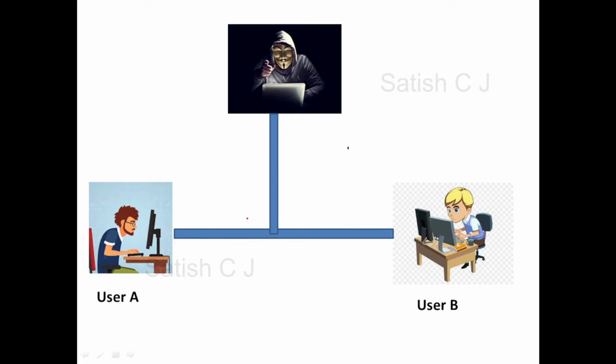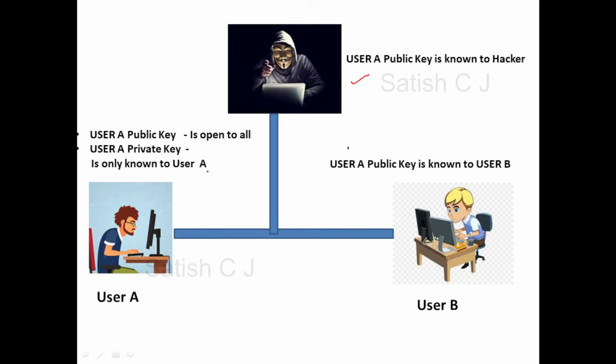In order to communicate in a secure way, user A takes up two keys. One is a public key, another one is a private key. The public key that he generates is open to all. This hacker will know this public key, and user B will also get to know his public key. User A also has a private key, which is a secret key that only user A knows.